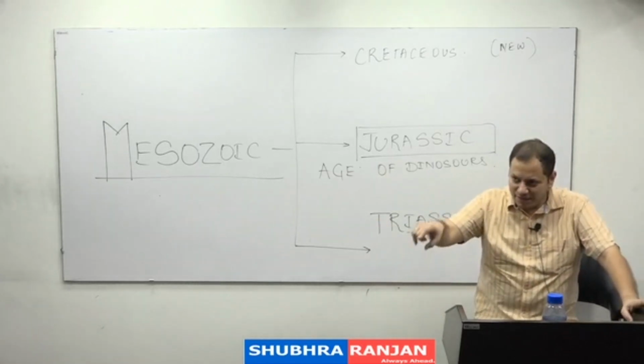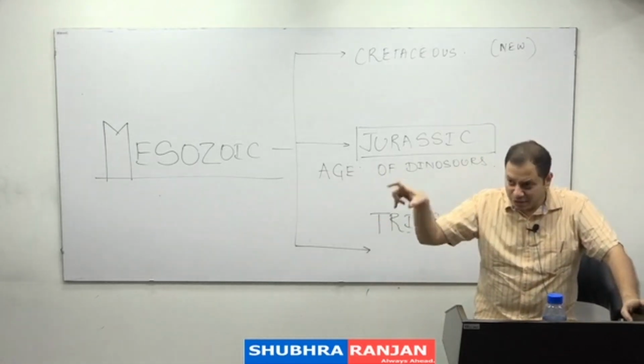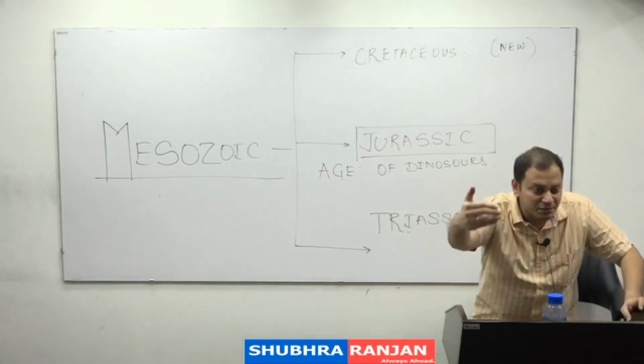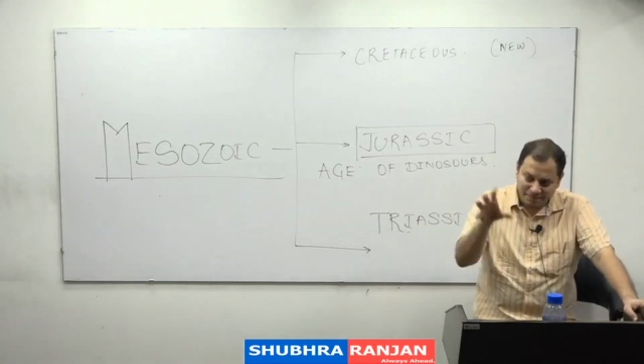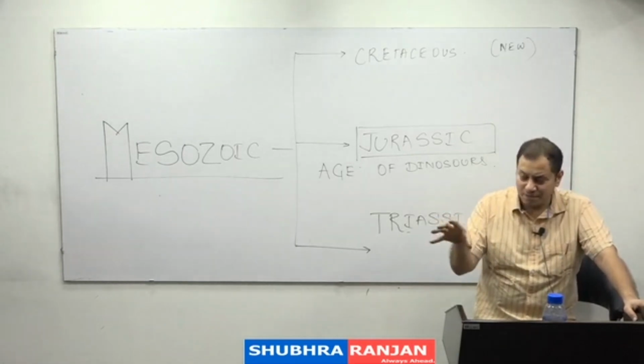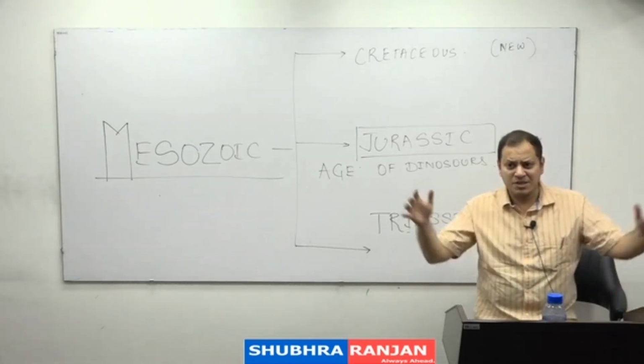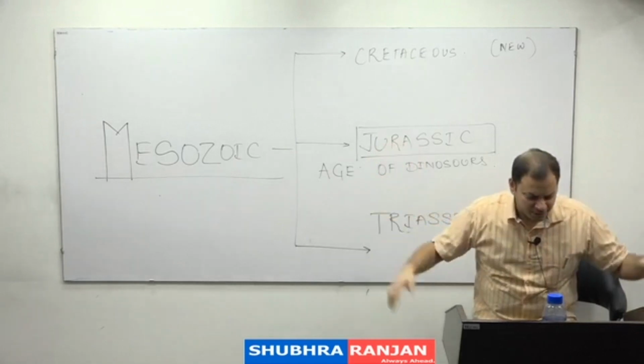For example, we have written that Devonian is the age of fish. But first fish came in which period? Earlier than that. So we do not say that earlier period, the Silurian period or the Ordovician period, is the age of the fish. Age of fish means when the fishes were dominant.